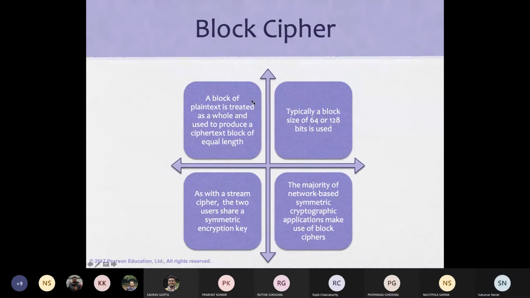Now, this is basically talking about block cipher. A block's plaintext is treated as a whole and used to produce a ciphertext block of equal length. That is the initial study, it was equal length, till a new scheme came up that is called format preserving encryption. We will study format preserving encryption in this course.